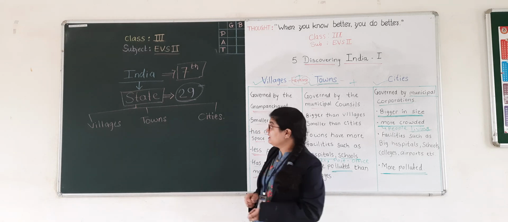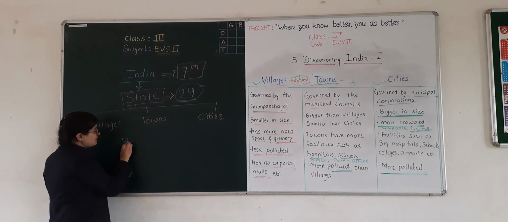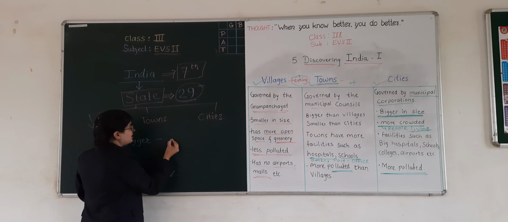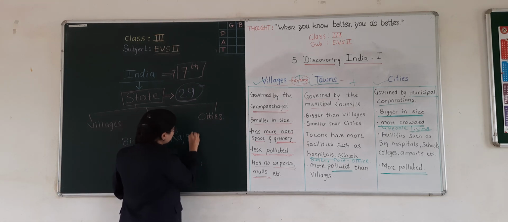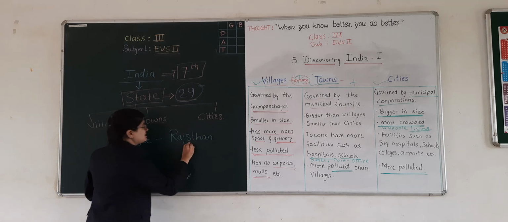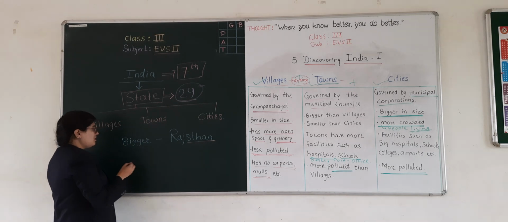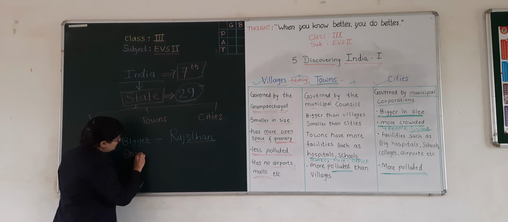Alright? In our country, which one is the bigger state? The bigger state is Rajasthan. Okay? You can see it in the map. And which is the smaller state?